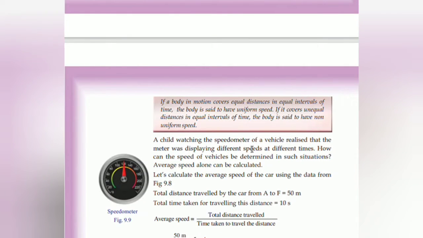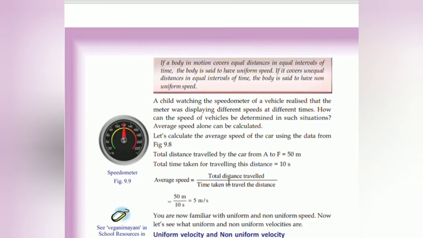A child watching the speedometer of a vehicle realized that the meter was displaying different speeds at different times. So what does the meter show? It shows different speeds at different times, right? How can the speed of the vehicle be determined? How can we find that speed? Average speed of a car using the data.